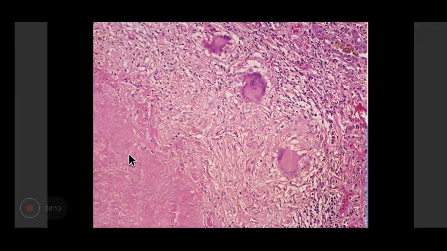So microscopically, what do we see? We see that there is a caseous necrosis, which is surrounded by epithelioid cell granulomas, and these are the Langerhans giant cells, and then there will be a cuffing of lymphocytes.